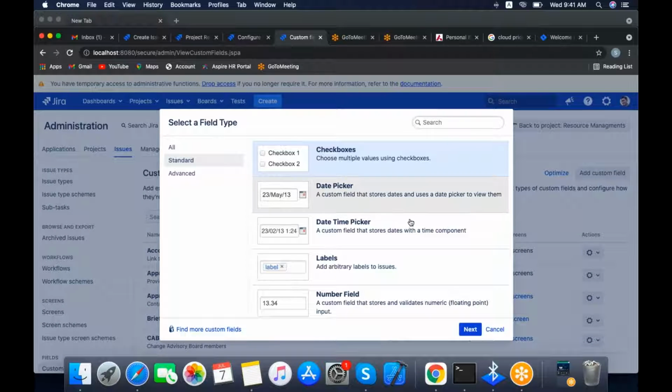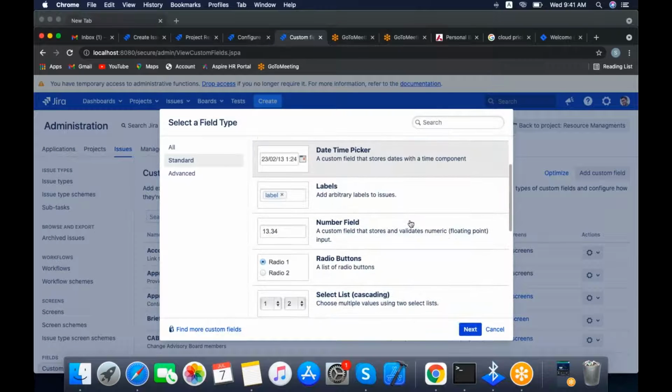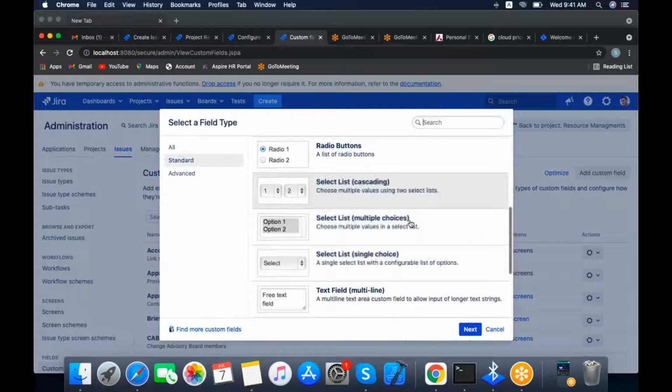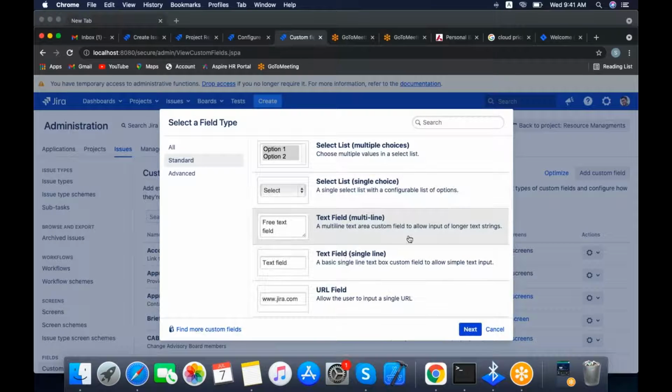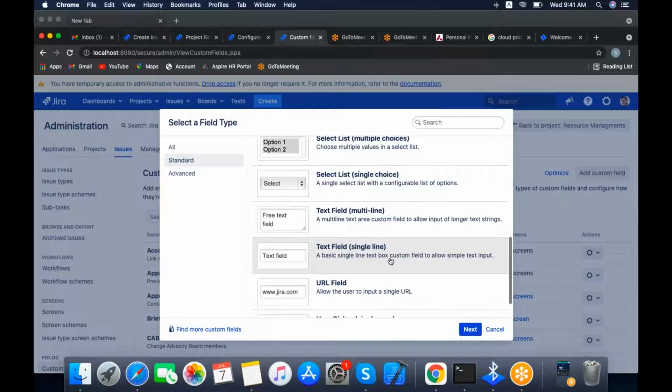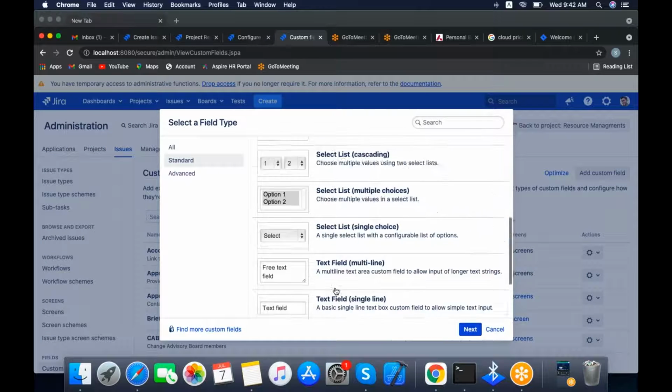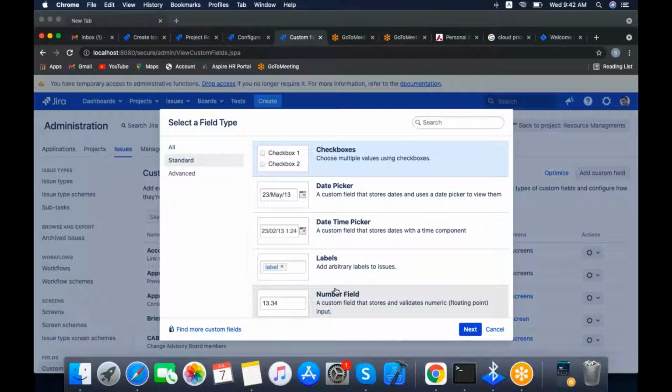As per your client requirement, in the fields we have different fields like a single-line text field, a multi-line text field, a single-choice drop down, a multi-choice drop down, user picker, and date picker. For example, you need to add a start date and end date in your project. We can add it by creating custom fields. If it is available in the system fields, then we need not create it. For example, summary is there, you need not create that.